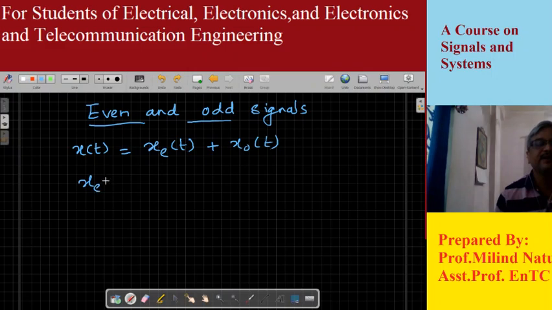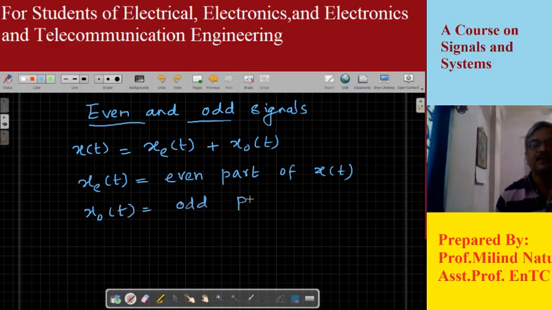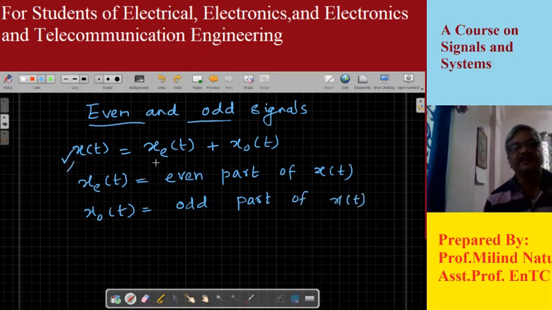Here xe of t stands for the even part of the signal, even part of x of t, and xo of t stands for the odd part of x of t, which means in general my signal x of t can be constructed by making use of the even part and odd part. In other words, even part and odd part together form signal x of t.